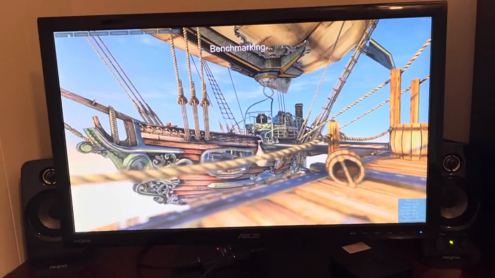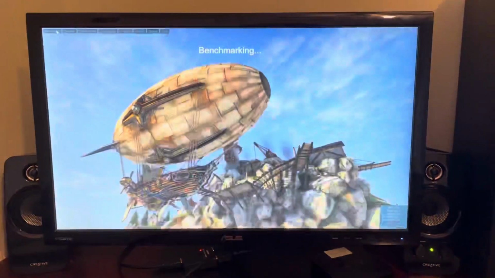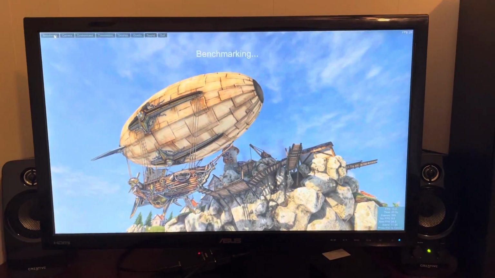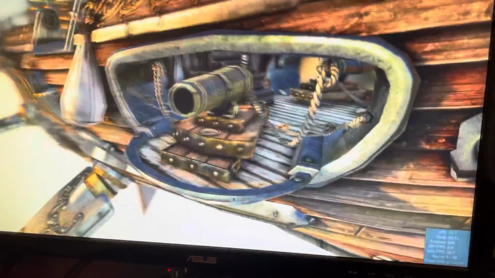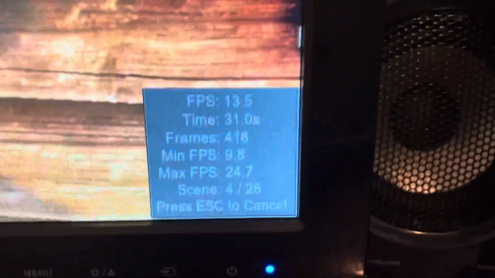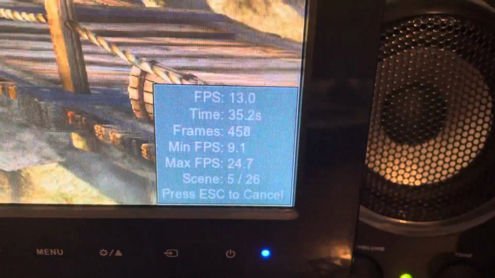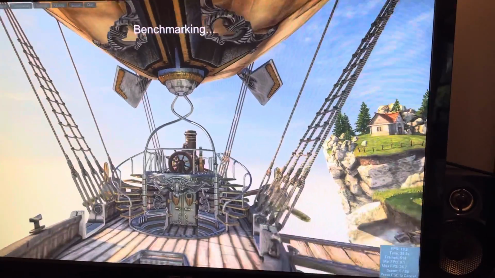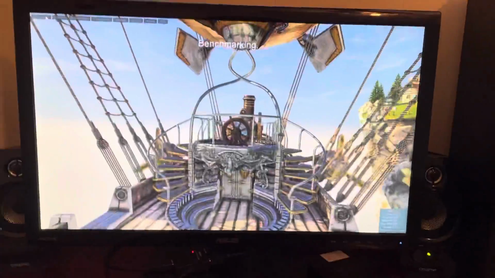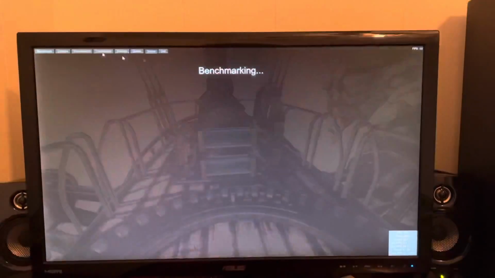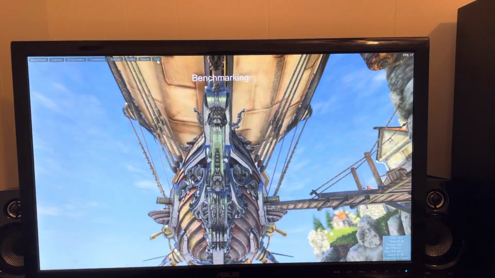Here I am benchmarking with my monitor plugged into the onboard HDMI port. And let's see what the stats are. Certainly nothing great. And let's flop over and I guess let me quit this for a second.